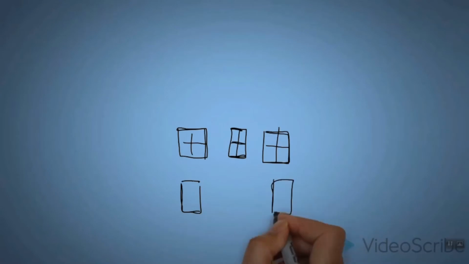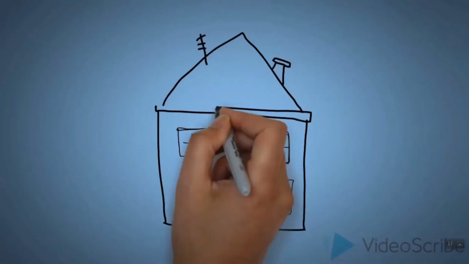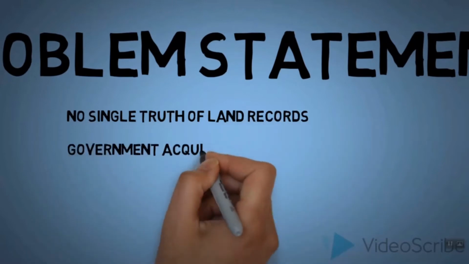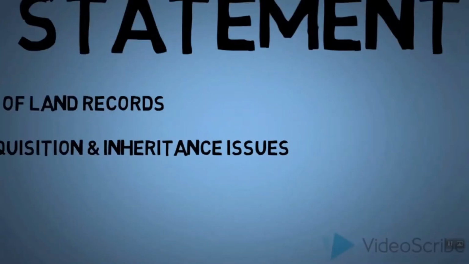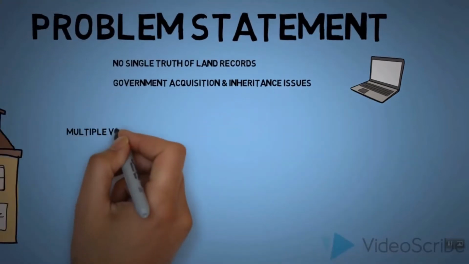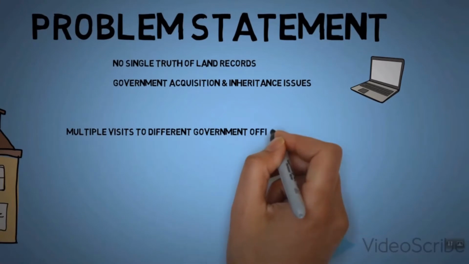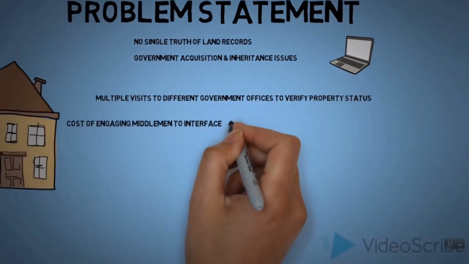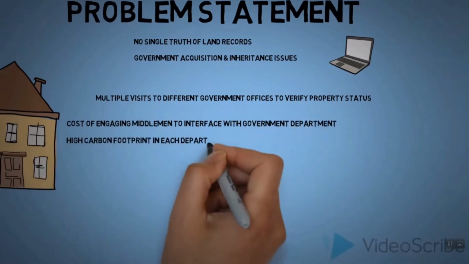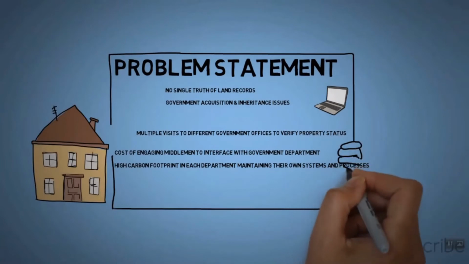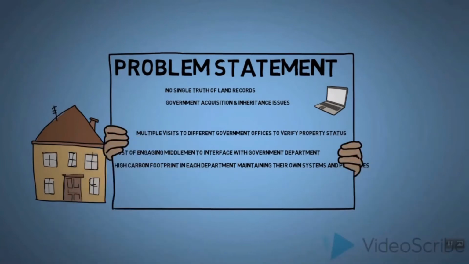Moving on to the problem statement, there is no single truth of land record. Government acquisitions and inheritance issues compound the problem, and also citizens need to do multiple visits to government offices to verify and validate property status. In addition, there are costs of engaging middlemen to interface with government departments. Think about the high carbon footprint in each department maintaining their own system and process. At the end of all of this, there is still the potential of litigation.